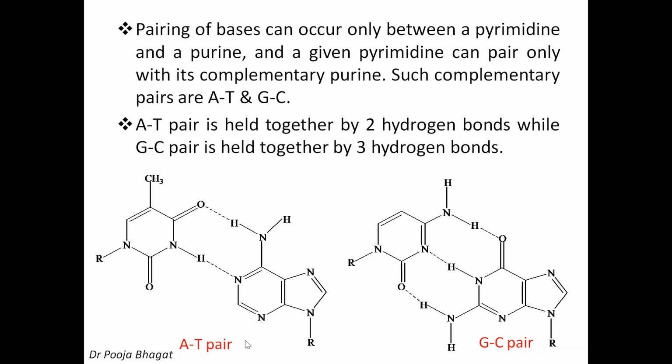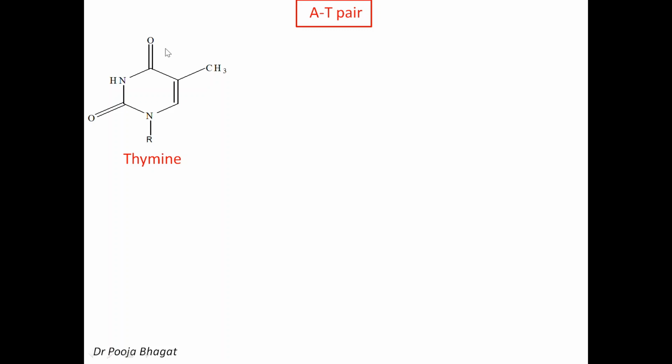Now, I'll show you how to draw this AT pair and GC pair. See, this is thymine. We have written the structure. We have started with this structure. This is the structure of thymine. Now you give a 60 degree anti-clockwise rotation. When you give 60 degree anti-clockwise rotation, this keto group will come here, the NH group will come here. They will interchange. CO will come here, NH will come here. This CO will go here. NR will come here. This carbon will come here and the methyl will come here. So see, after 60 degree rotation, methyl here, oxo here, and so you will get this.